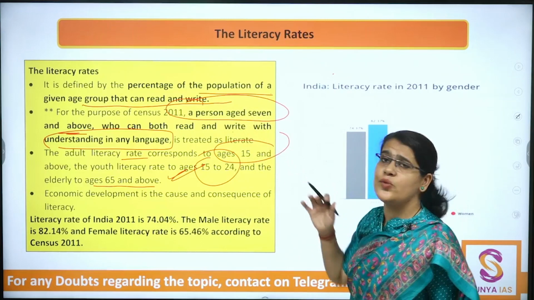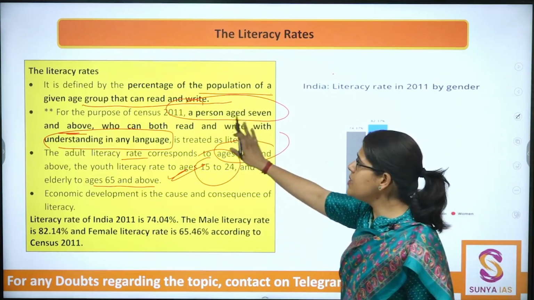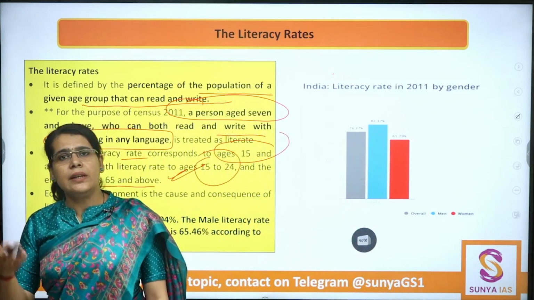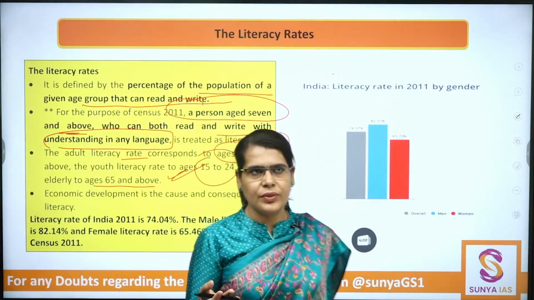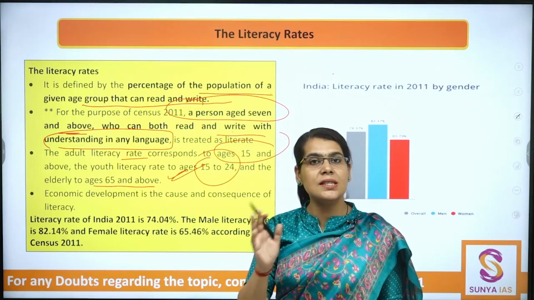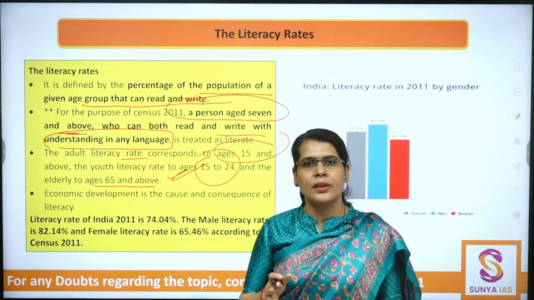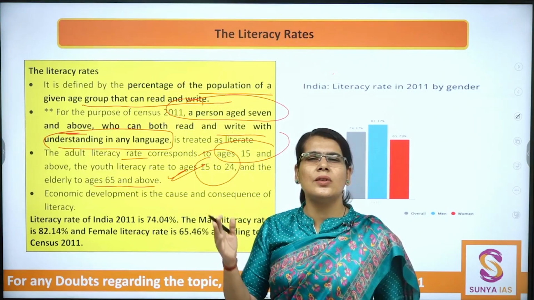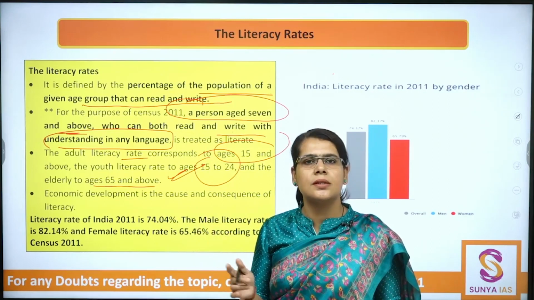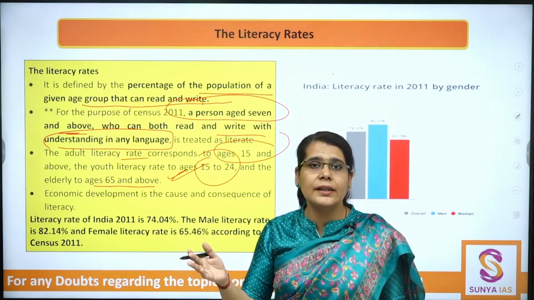Now the definition is very simple: a person who can read and write with understanding in any language. If this is the only definition of literacy rates, are we also associating it with good quality education as per our aims in the SDG goals? Definitely it is not aligned in that manner.